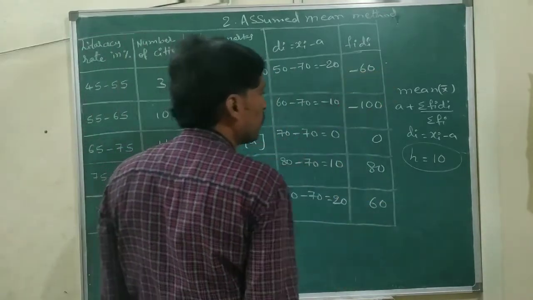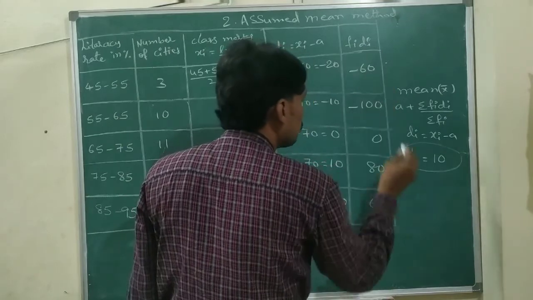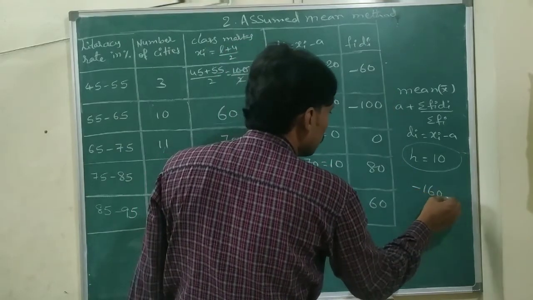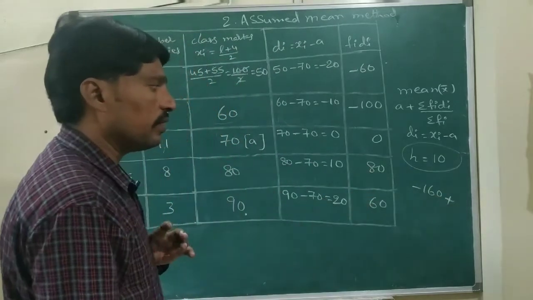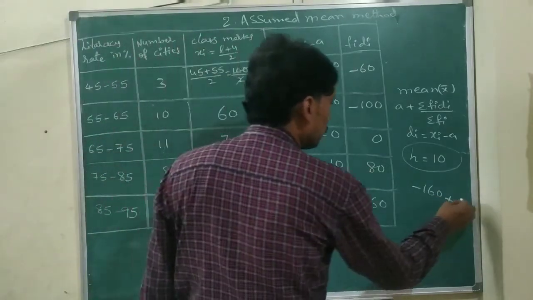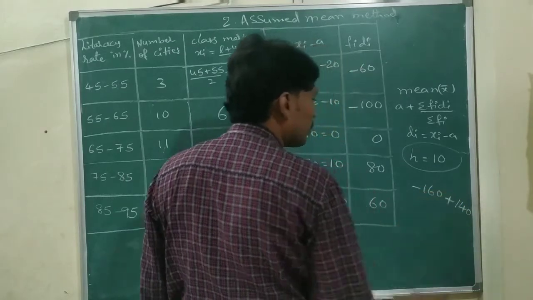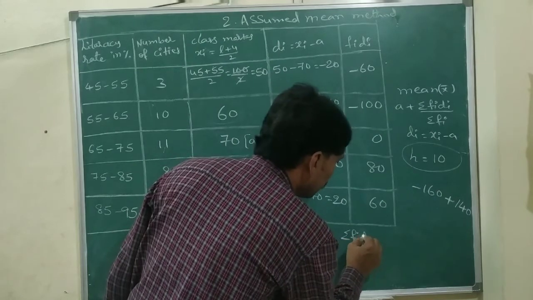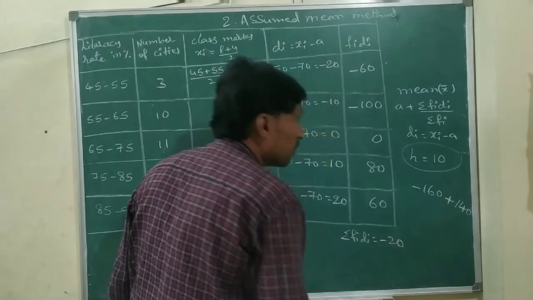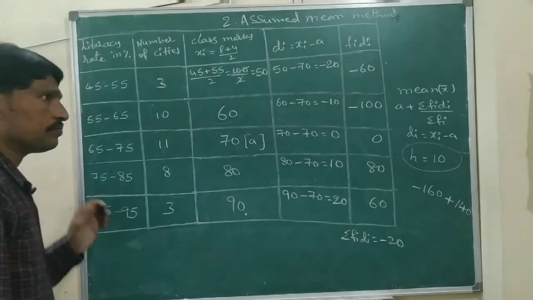So these both are minus, adding them we are getting minus 60 minus 100 is minus 160. These both are plus, you can add 80 plus 60, 140. So minus 160 plus 140, that is sigma fi di equals minus 20.